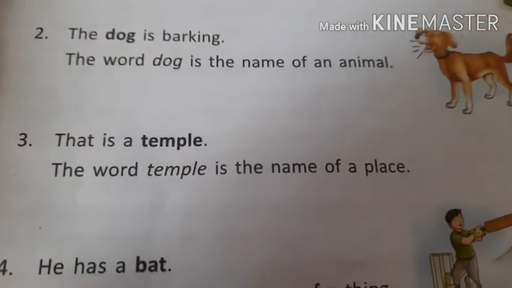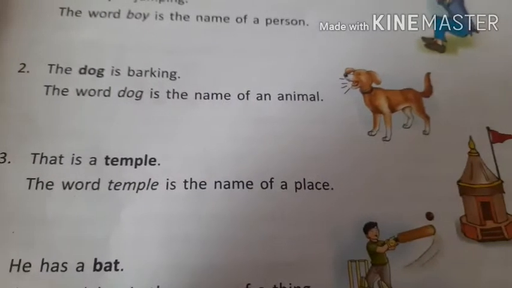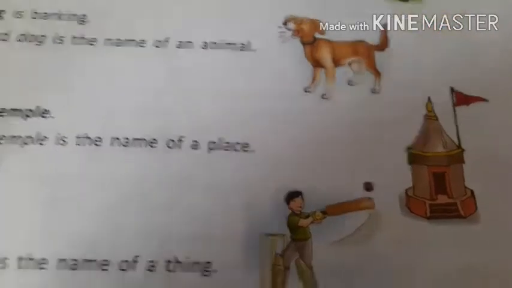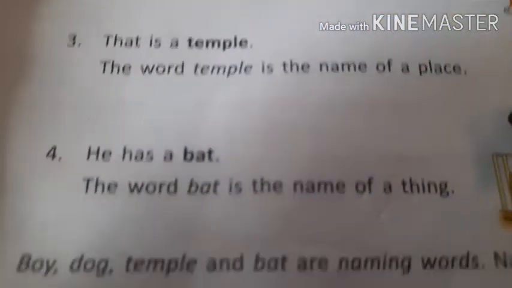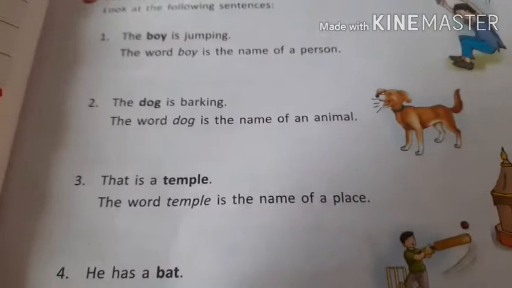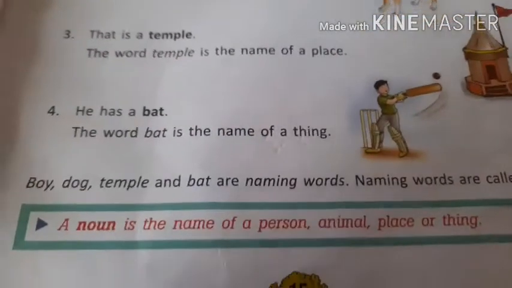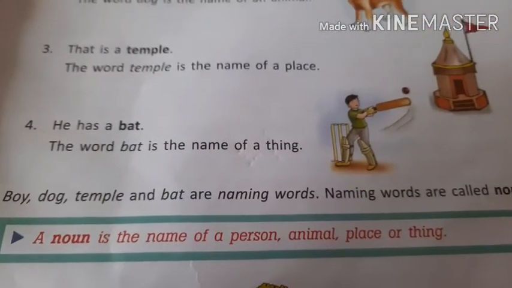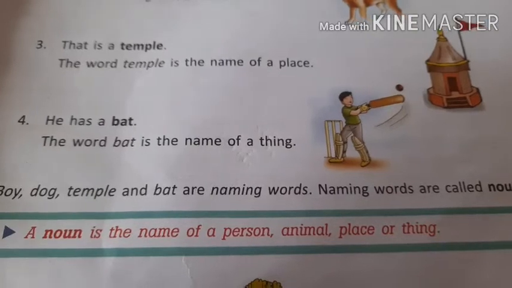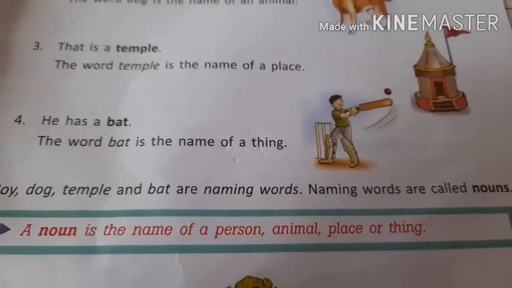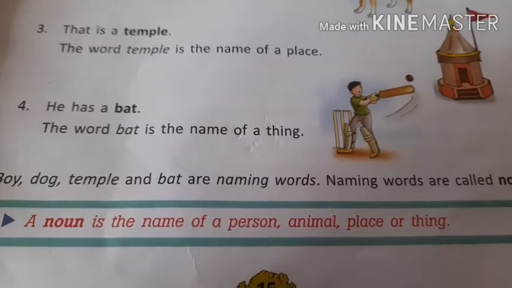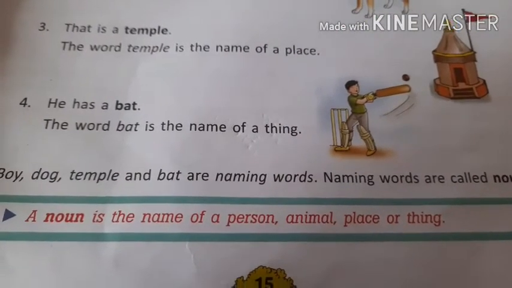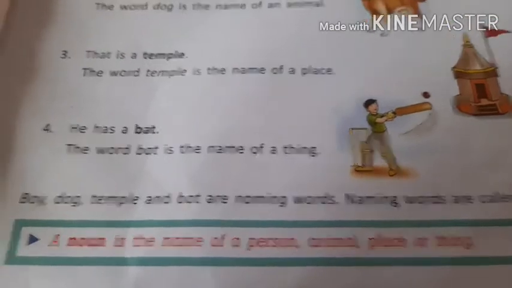The third is: this is a temple. The word temple is the name of a place. And the fourth one is: he has a bat. So again bat is the name of a thing. So all these person, place, animal, things are nouns. So boy, dog, temple and bat are the naming words, and naming words are called nouns. A noun is the name of a person, place, animal or thing.